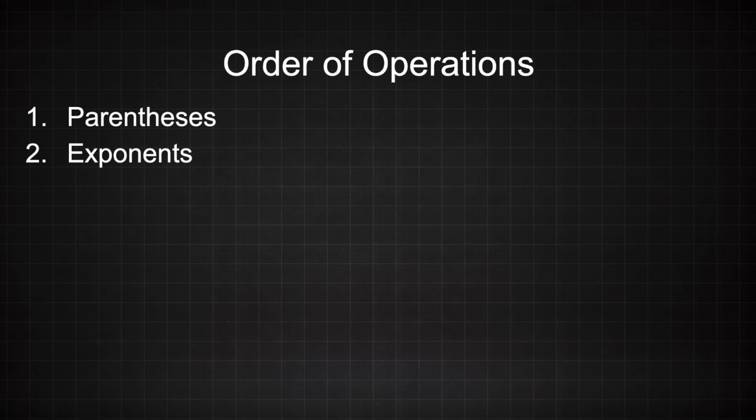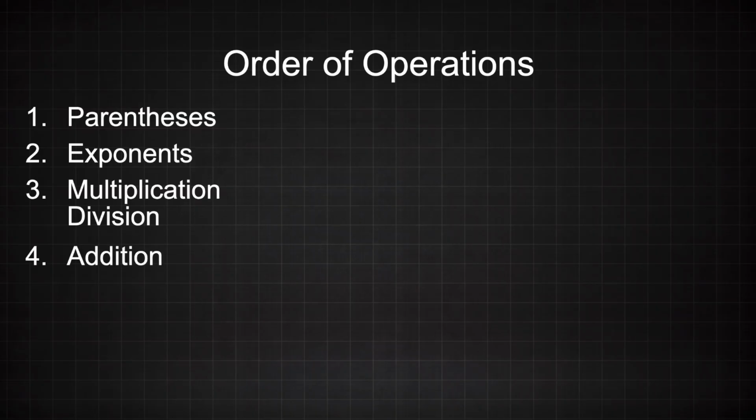After that, check to see if there's multiplication or division. If you have both, solve from left to right. The last operations you do are addition and subtraction. Again, if you have both, evaluate from left to right. Let's go ahead and do 5 examples.